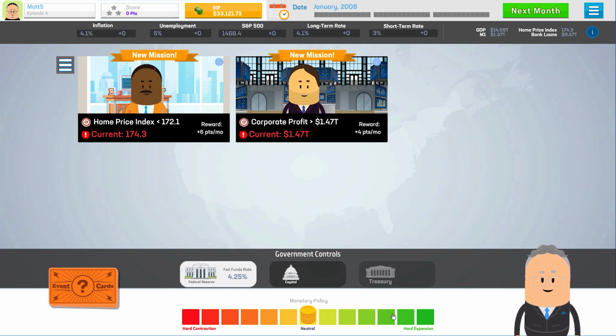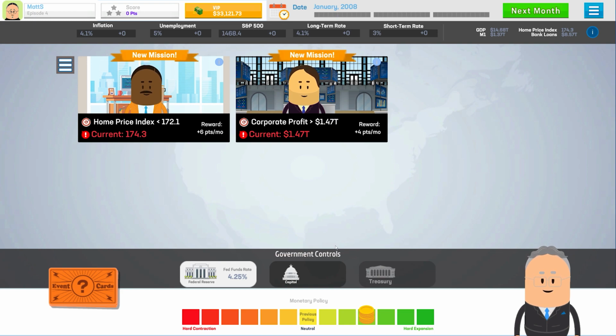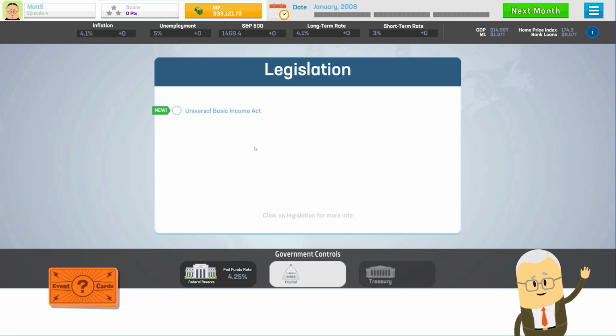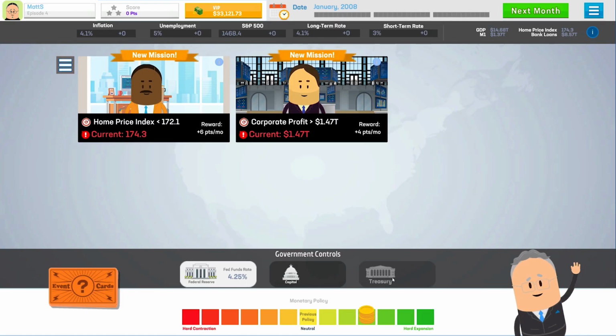At the bottom, we have our monetary policy slider. At the top, we have our VIP. Under our government controls, we also have capital, where we can pass legislation. And later in the episode, we will have treasury.